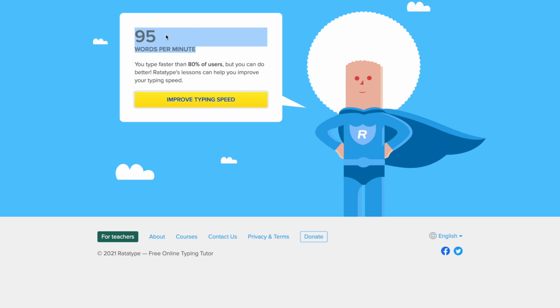So if your speed is slower, or if your accuracy is lower than 98%, don't worry about that, because you can actually go back to the website and take the typing test again for free until you get a higher speed or higher accuracy. Now once you get the result that you are satisfied with, you can scroll down below and sign up for a free account on Ratatype by clicking on this link right here.